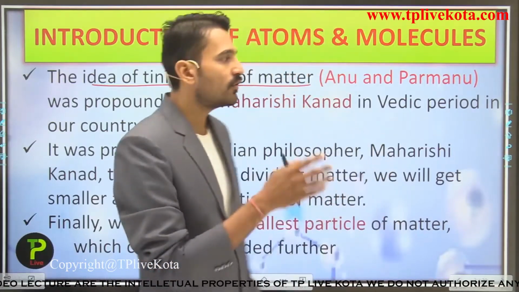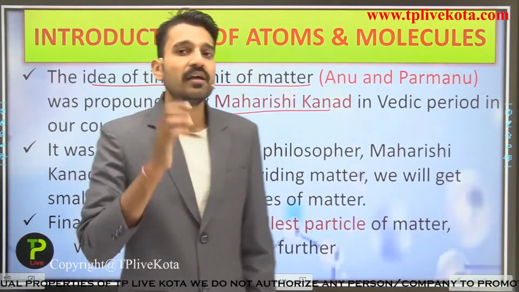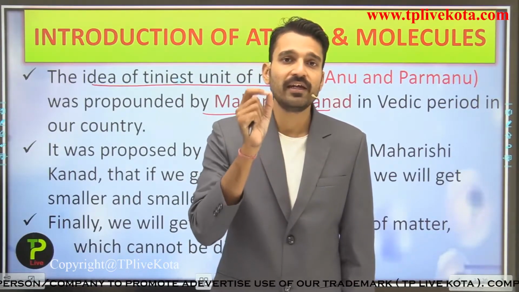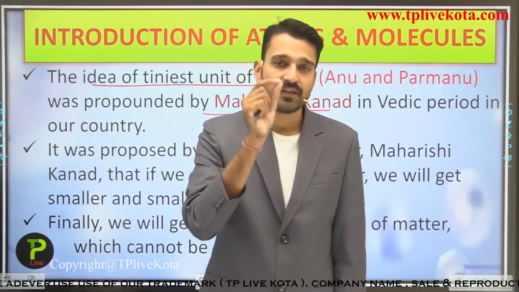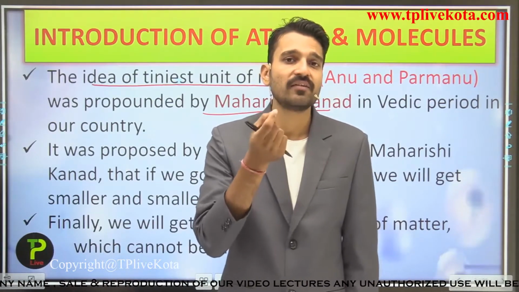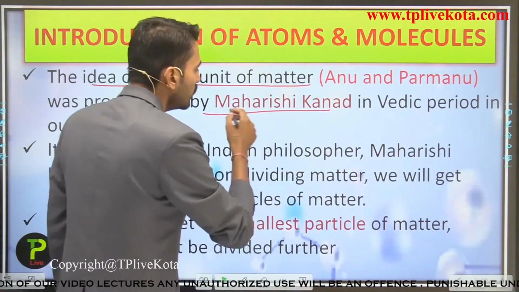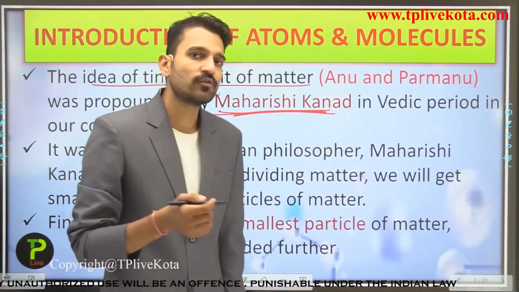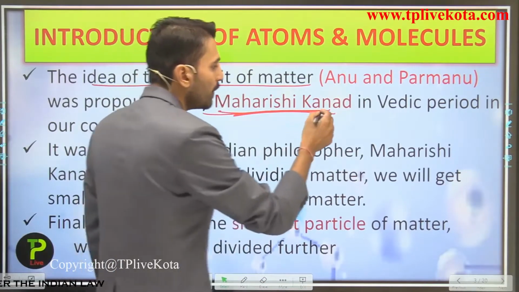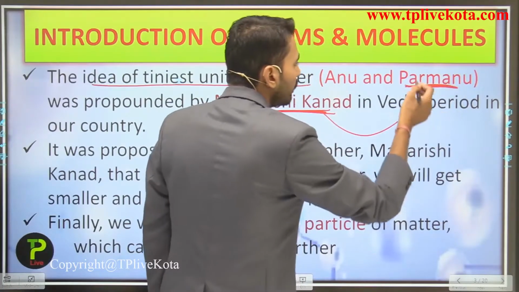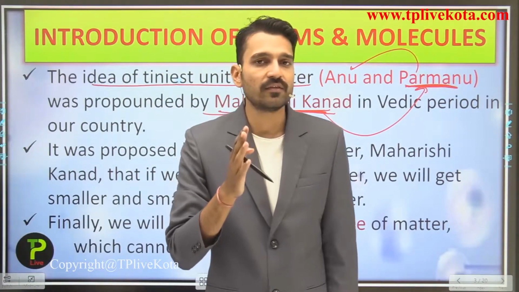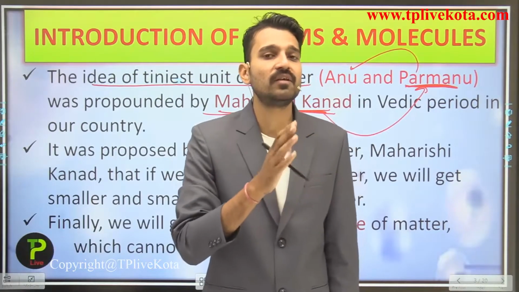The concept was given by Maharshi Kanad, that if we keep on dividing anything, a particular stage is reached where you cannot divide that particle further. The smallest particle in any substance is termed the Parmanu by Maharshi Kanad, an Indian philosopher. While the Parmanu forms what? The Anu. In Hindi, the atom is termed the Parmanu, while the molecule is termed the Anu.